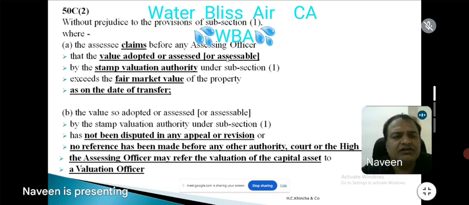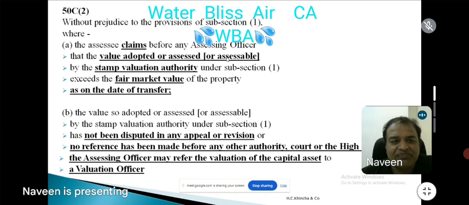Yes, sir. So in this, what it says, 50C(2): suppose I entered into a sale deed with Chetan where the guideline value is 2 crores. According to me, the FMV is only 1.5 crores. So what to do? Because of various reasons, like a school in the vicinity, garbage in the vicinity, high tension electric wires, or something like this, or you have a neighbor who is always quarreling. So I have to make a claim. The assessee has to make a claim before the assessing officer.